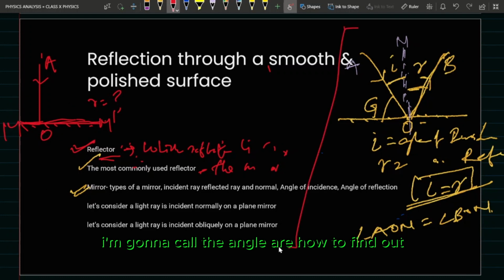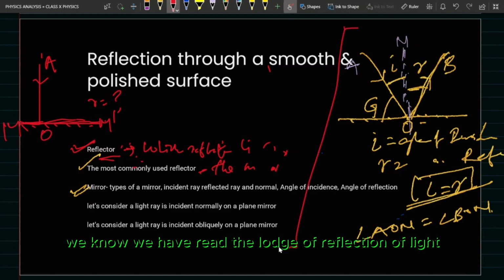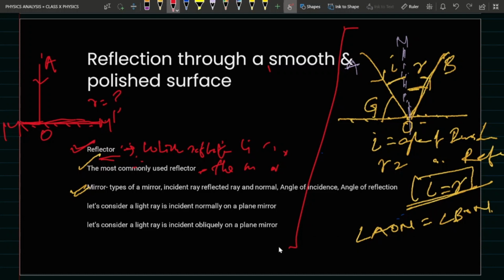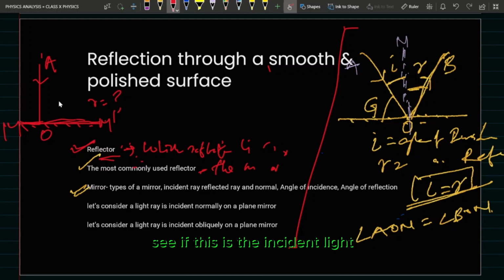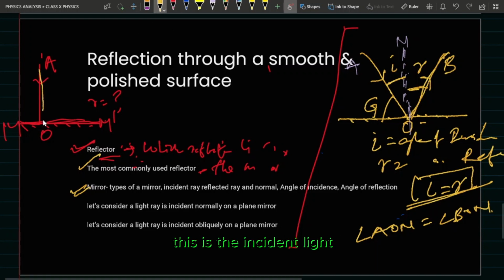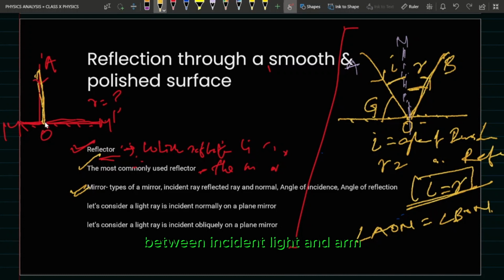How to find it? We have read the laws of reflection of light: the angle of incidence is equal to the angle of reflection. That only we are going to apply here. See, if this is the incident light, then what is the angle between the incident light and the normal?